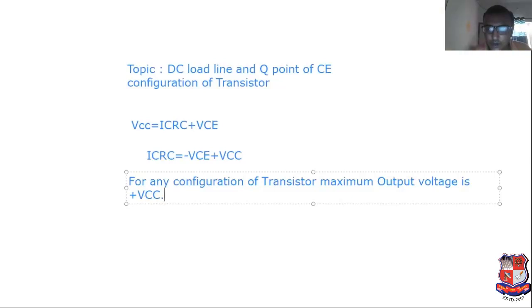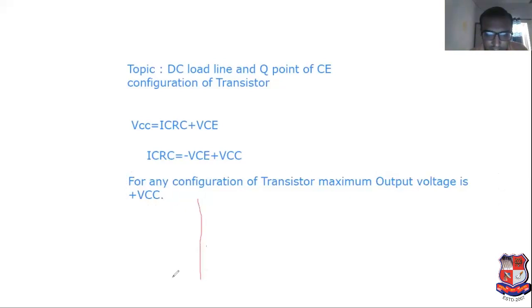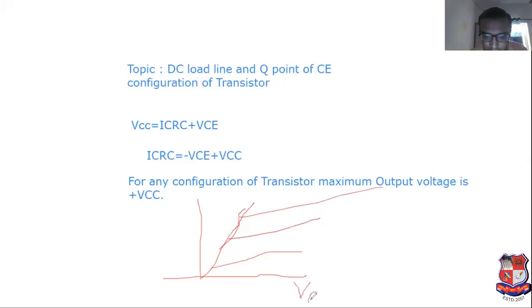Now, what is the meaning of DC load line? Maximum value of current and voltage that can be obtained. Now see, if I have sketched the output characteristics of common emitter configuration. This is the output characteristics. Here voltage is VCE and here current is IC.